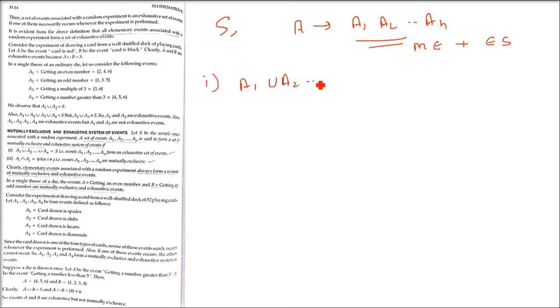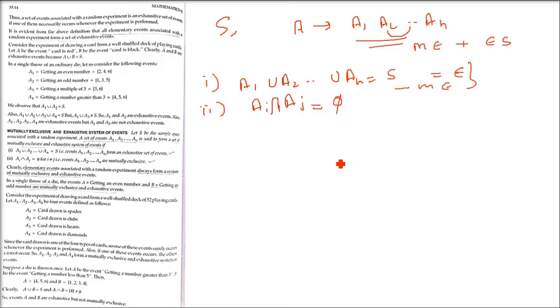First is A1 union A2 till AN. All the events, if you take the union, it has to be the sample space. That is the first condition, of an exhaustive system. The second, mutually exclusive: if we take the intersection of any two of these sets, the intersection should be phi. That means there should be nothing common between A1 and A2, or AI and AJ, where I and J should not be equal.